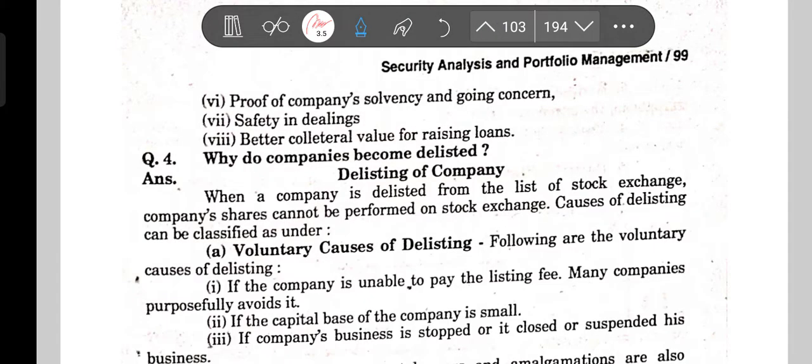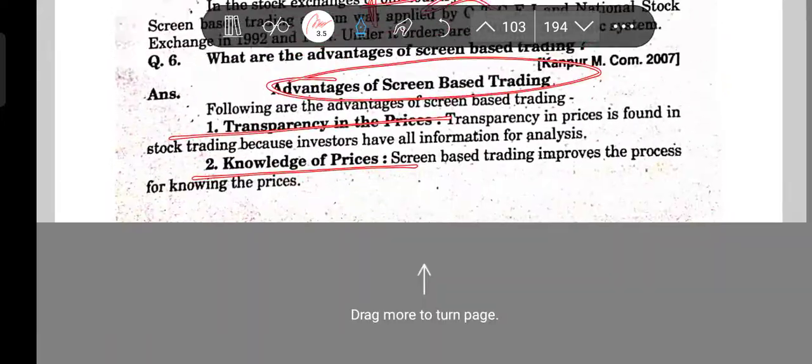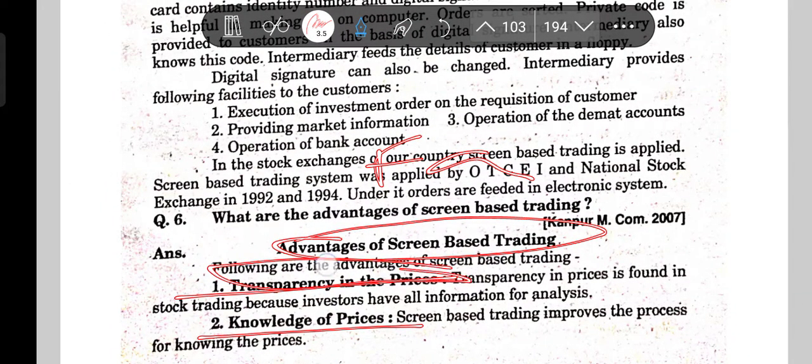And I hope it is clear. Transparency in prices, knowledge of prices, reduction in expenses, faster settlement, security of the shareholder, and periodic status report.